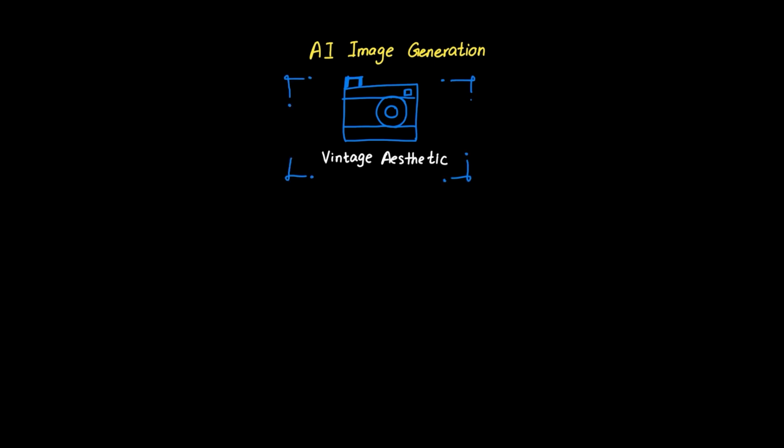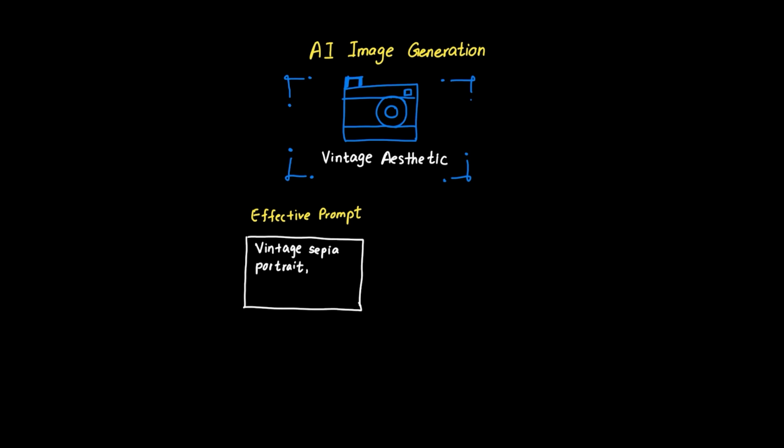Creating effective prompts for AI image generation requires understanding how these systems interpret our instructions. When you want a vintage photograph aesthetic, the key is specificity in style and mood rather than lengthy descriptions. Think of it like ordering coffee. Saying vintage sepia tone portrait with soft grain is far more effective than writing a paragraph about your grandmother's photo album. Style and mood specifications work because they tap into the AI's training on artistic concepts.